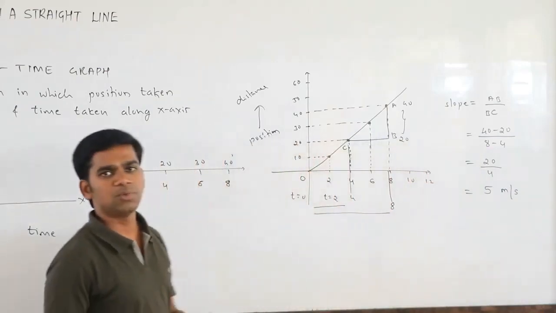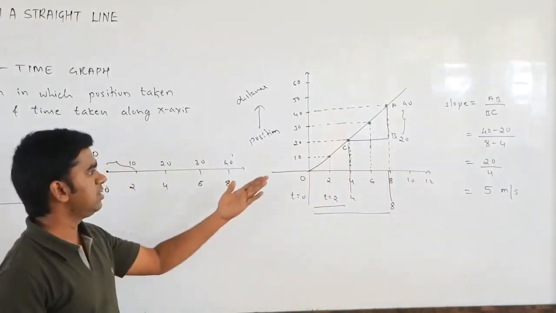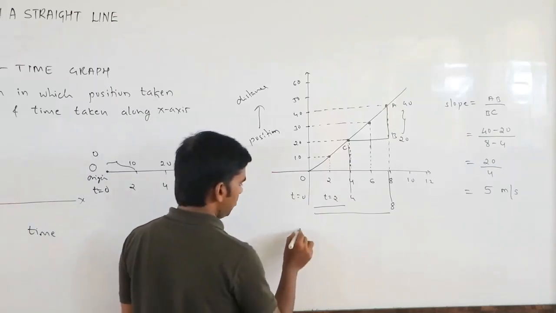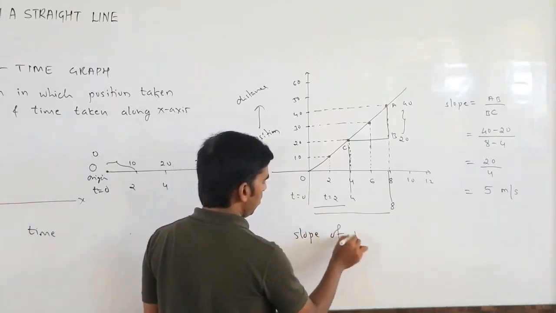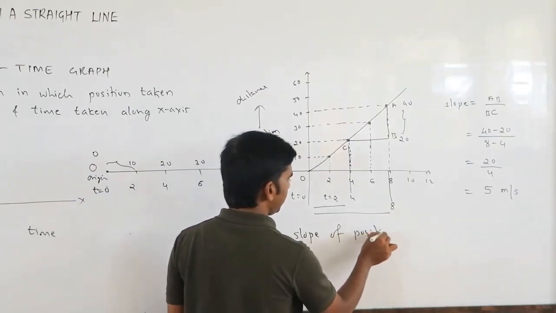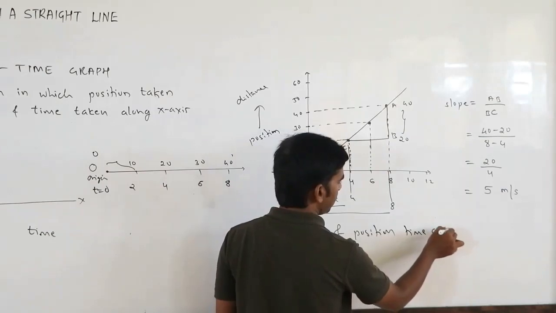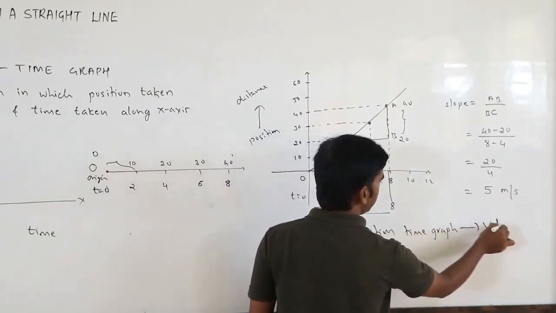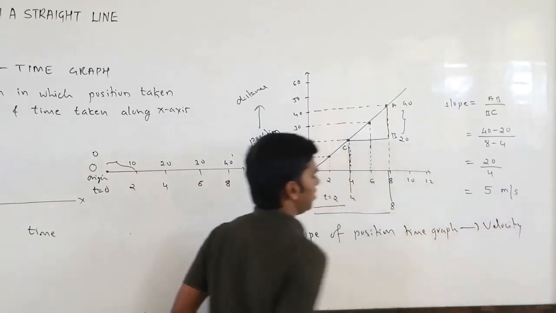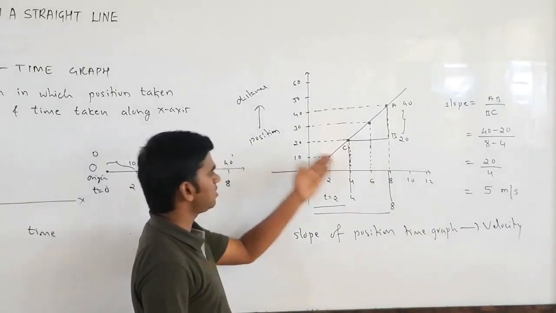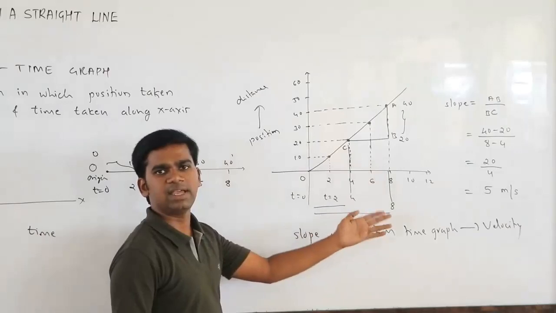So from the slope, what have you calculated? You have calculated the velocity. So what you can write is: slope of the position time graph gives you velocity. Or you can say distance time graph or displacement time graph.